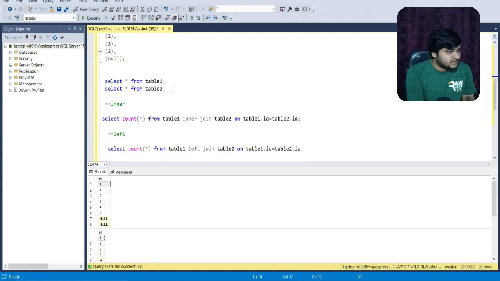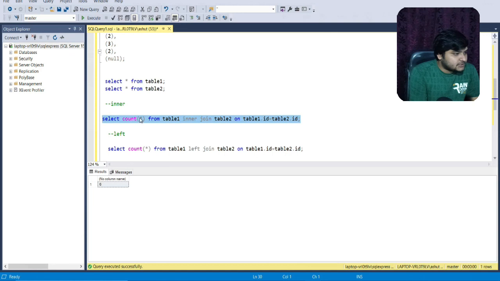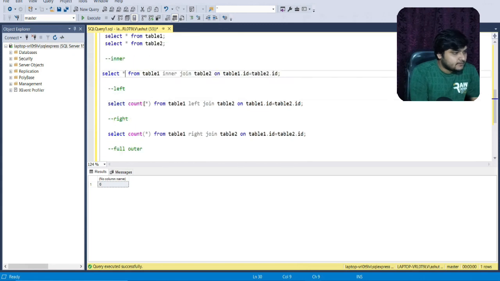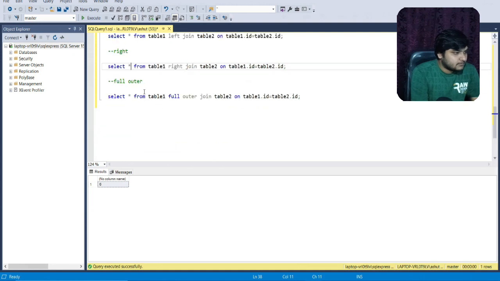So I'll just see the output for both the tables. Let us execute this. So friends, this works perfectly fine. Let us see what output is generated in case of inner join. Okay, I'll just remove this count of star from all the different queries. Okay, great.